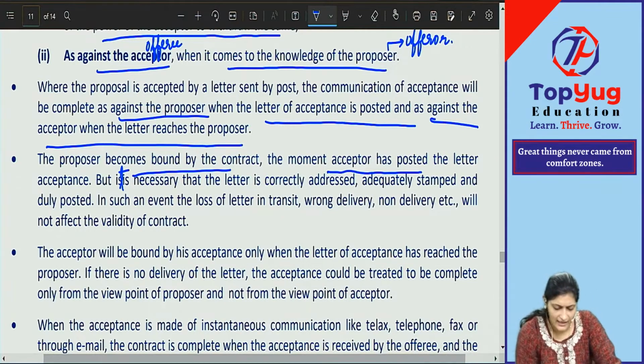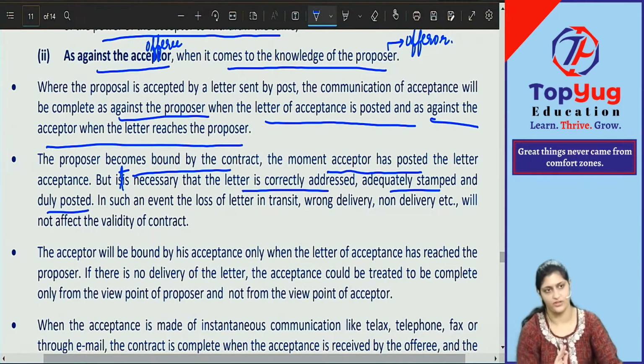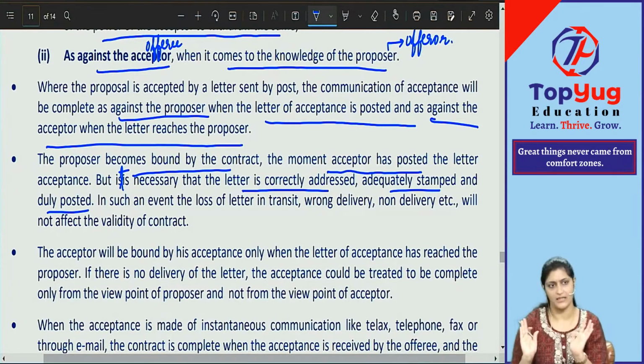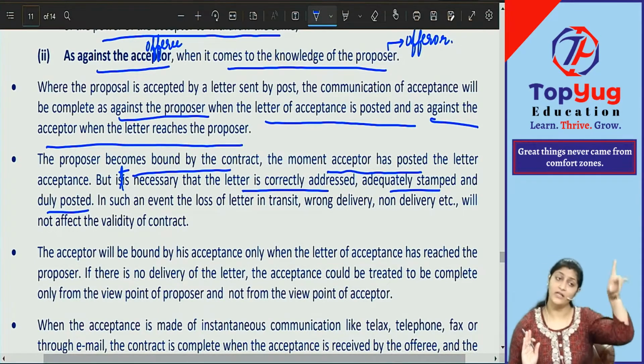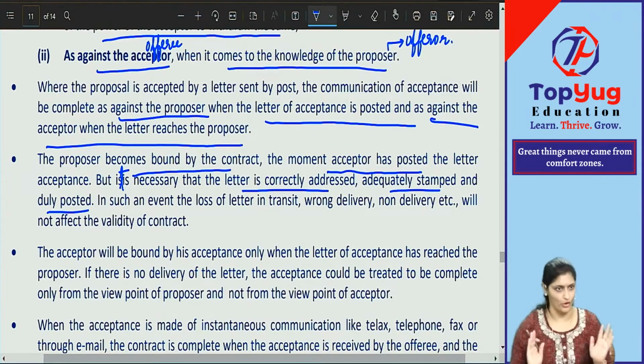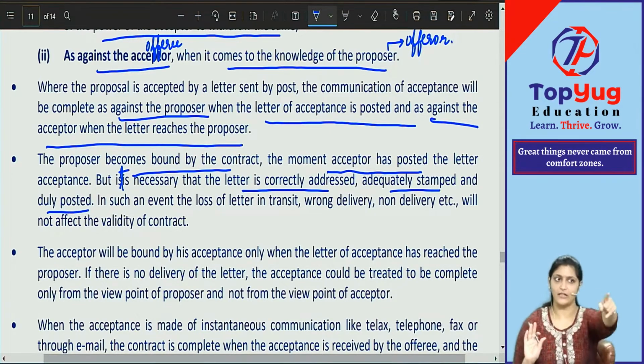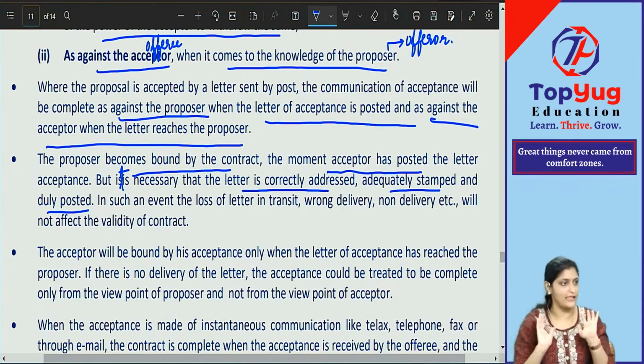It is necessary that the letter is correctly addressed, adequately stamped and duly posted. From your point of sight, whatever you're posting, you should be doing it correctly. The mistake has happened from a third party's side, not from any of the parties' side. If it happens from any of the parties, you can anytime cancel the contract, saying that the party you are at fault, I'm going to cancel the contract. But here, if both the parties are doing everything correctly, and a third party did some mistake because of which the communication has not reached properly, then the law will apply here.